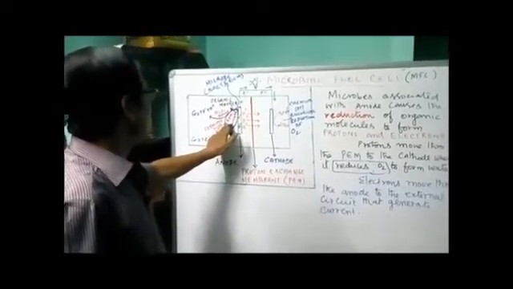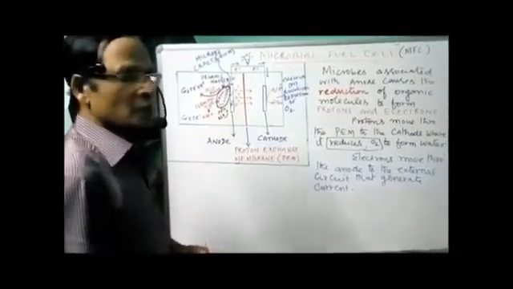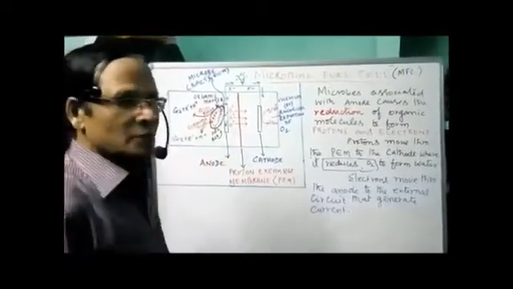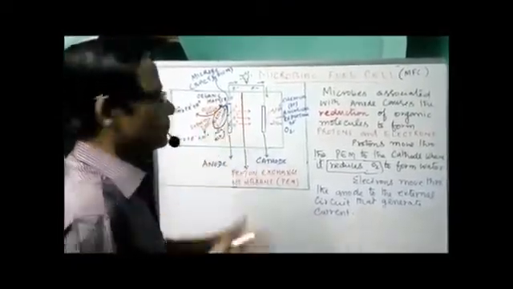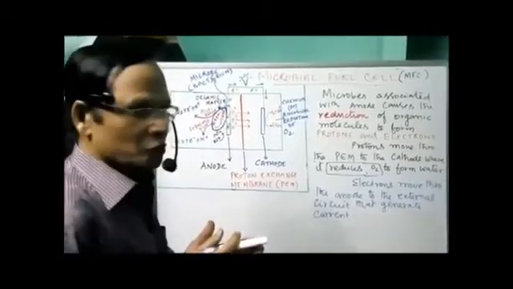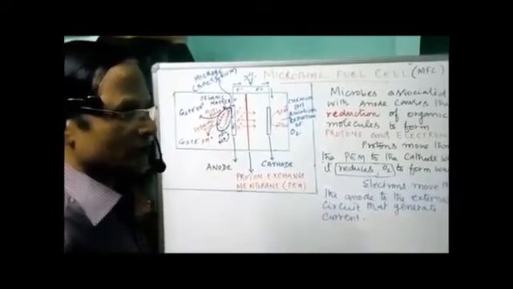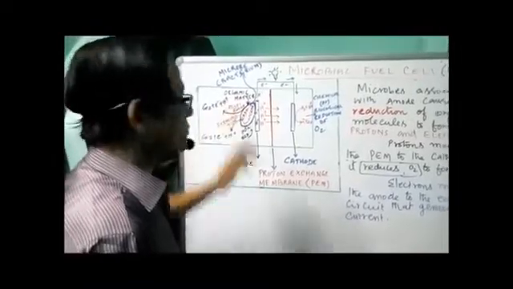So the microbes, namely the bacteria associated with the anode, cause the oxidation of organic molecules that enter into them, breaking them into protons, electrons and carbon dioxide, either through normal aerobic respiration, or through anaerobic respiration called fermentation. In both cases, the products released are carbon dioxide, electrons and protons.